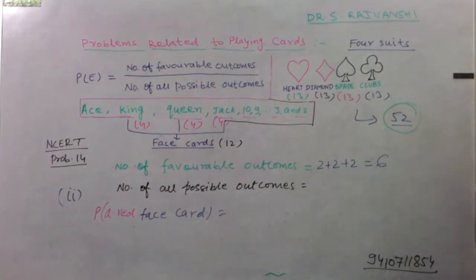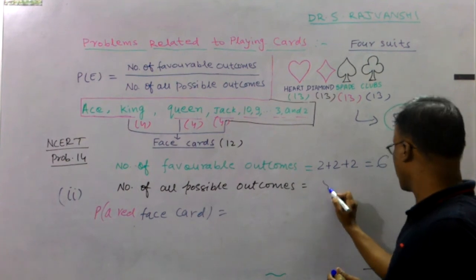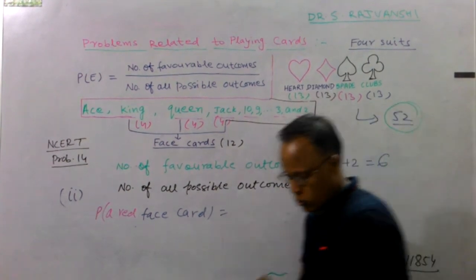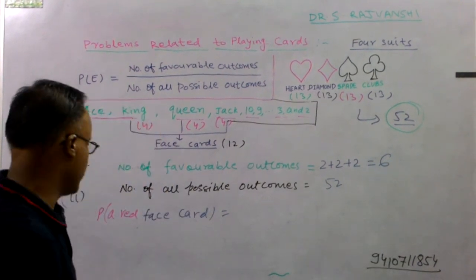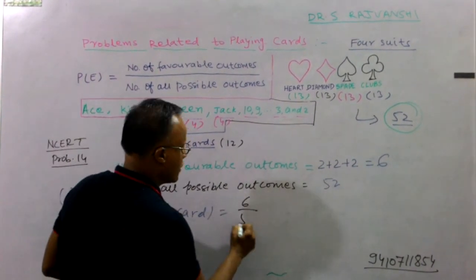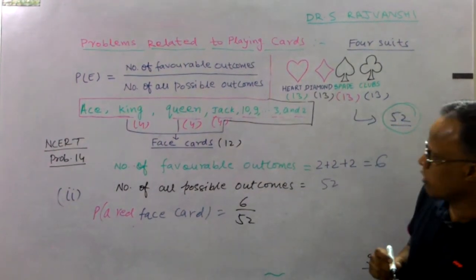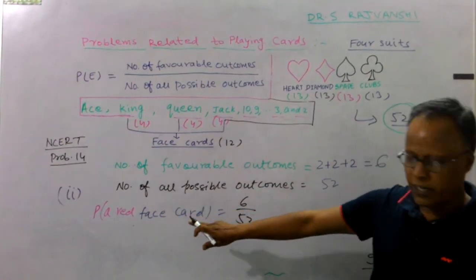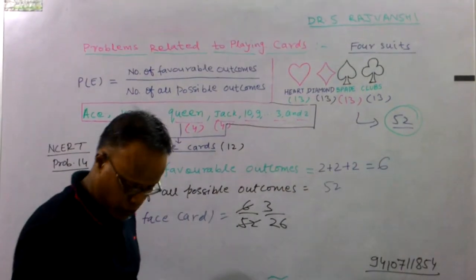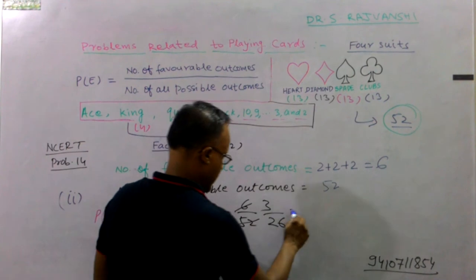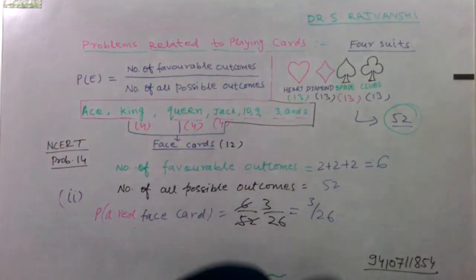So 6 is your number of favorable outcomes and the number of all possible outcomes is again 52. So your probability comes out 6/52. This is the probability of a red face card. Dividing by 2, this comes out 3/26, your probability.